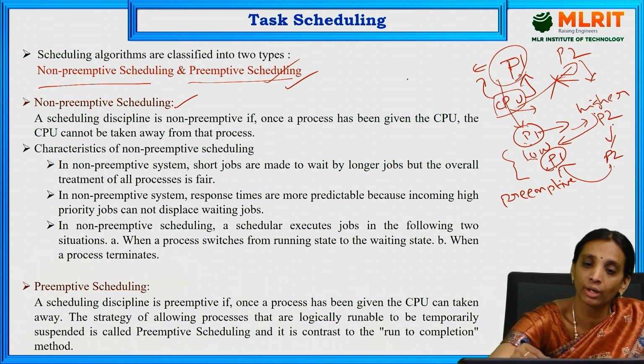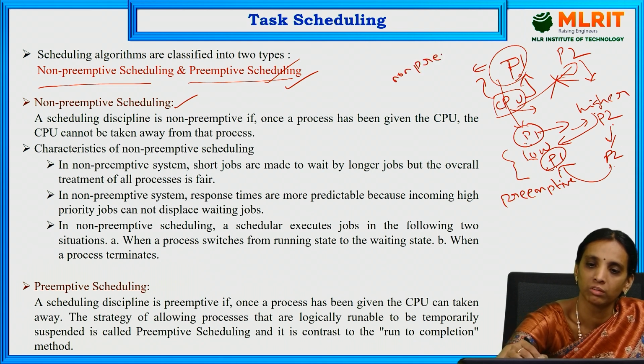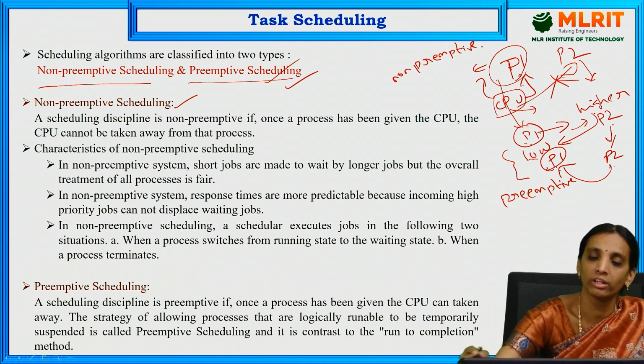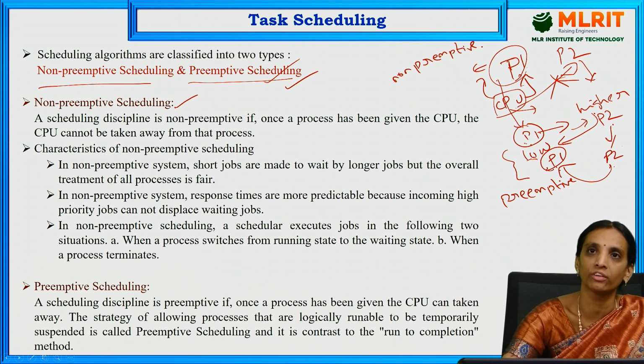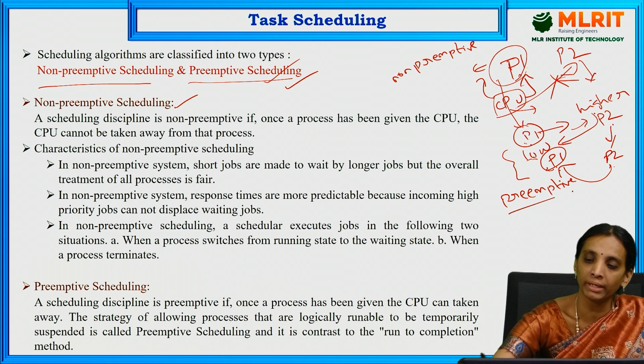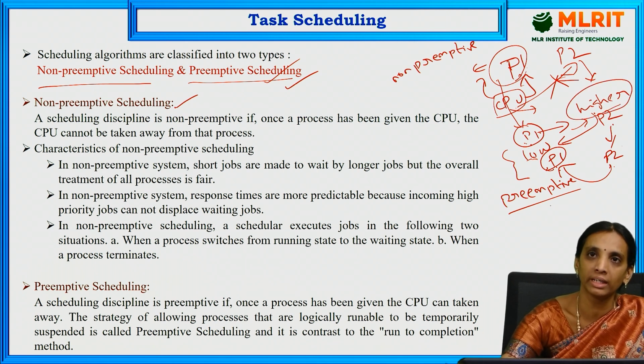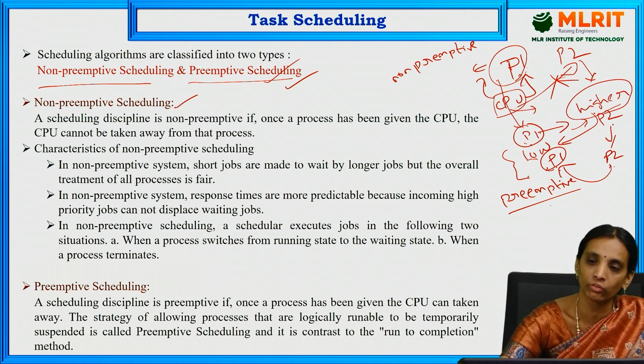So this one is non-preemptive. Remember, non-preemptive means that once the CPU is allotted to one process, it will not be released until its execution is complete. But in preemptive scheduling, once the CPU is allotted to one process, if any event occurs or any higher priority process is in the waiting list, the resource will be released by the current process and allotted to that higher priority process.